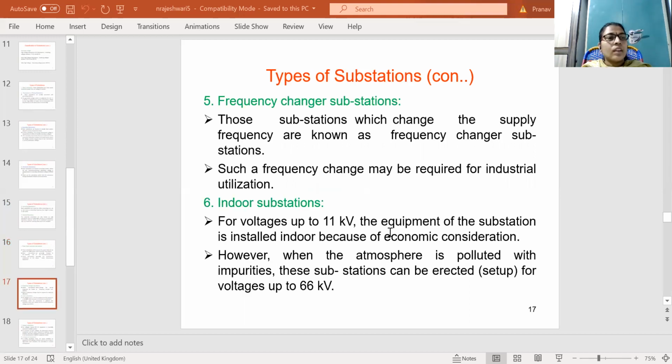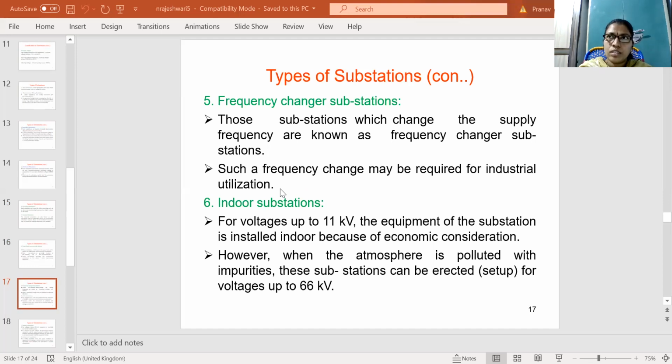And the next one is frequency changer substations. In frequency changer substations, the frequency is changed from higher to lower or lower to higher. Those substations which change the supply frequency are known as frequency changer substations. Such a frequency change may be required for industrial utilization.